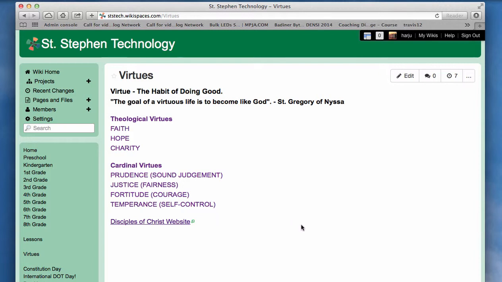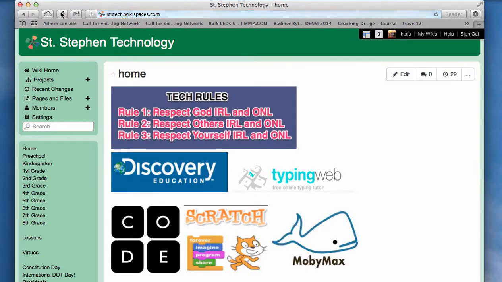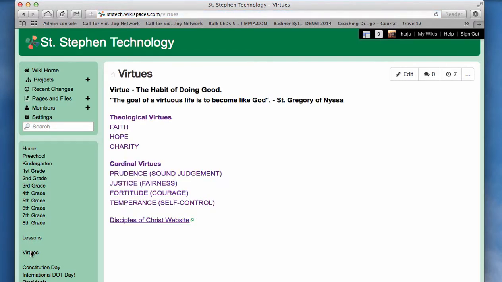We are going to take these virtues and create a word cloud, which we will then be adding to our kid blog. So the first thing you need to do is go to the Tech Wiki. When you bring up the home page of the Tech Wiki, you're going to go down the side and see the word virtues in the sidebar under the word lessons. We're going to click on that.